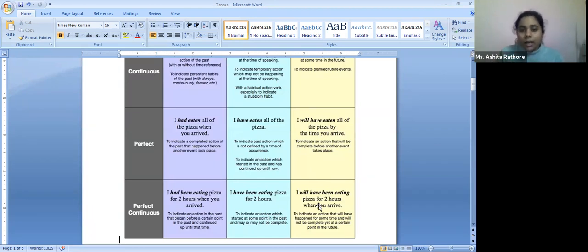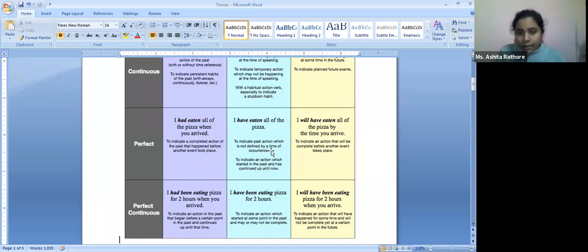Now what does this mean? Again, it is not defined by a time of occurrence. How many times would this happen? That is going to come in the perfect continuous sense. Here, again, it's just perfect tense. You don't use words that can signify a particular time.